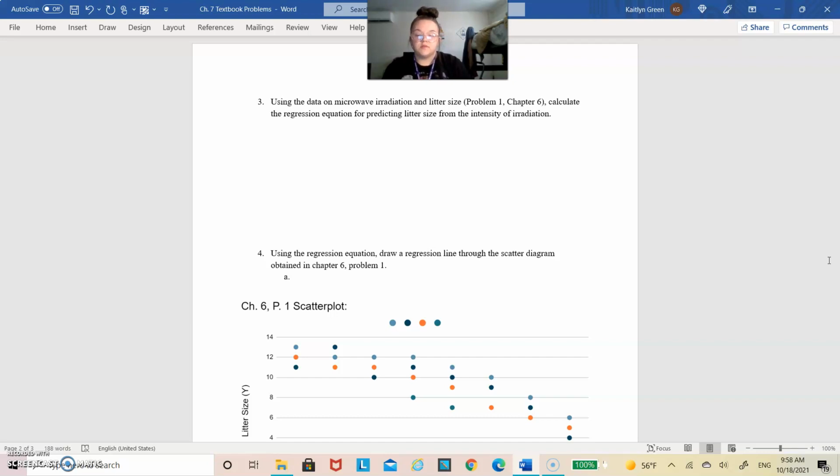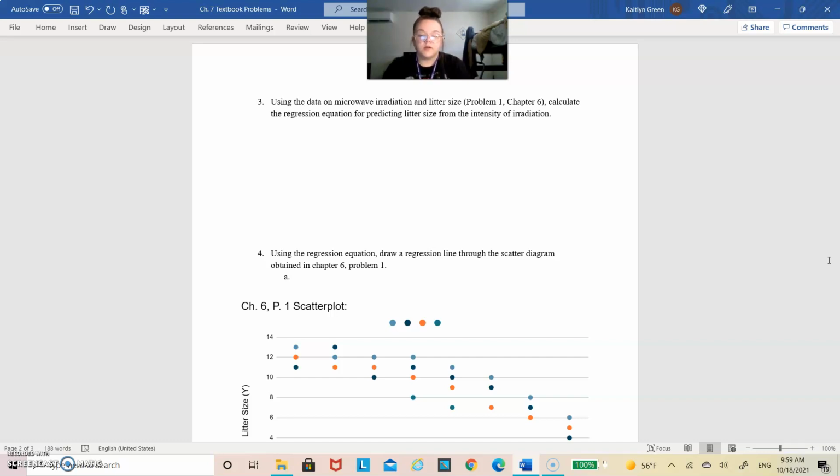So the first thing I did was to find by, and to find that, we take the number of variables in the equation and multiply that by the sum of x times y, and then subtract from that the sum of x times the sum of y, and then divide it by the number of variables multiplied by the sum of x squared minus the sum of x to the second power.